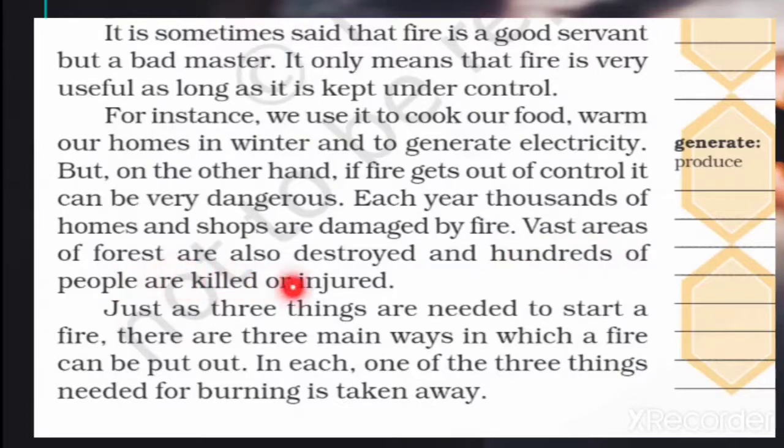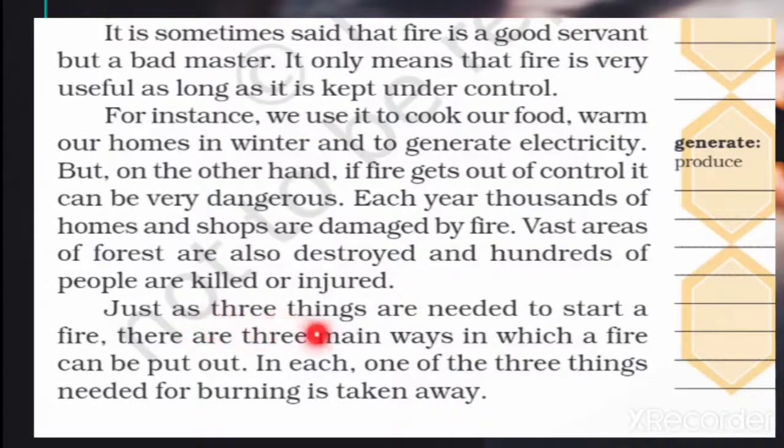Vast areas of forest are also destroyed and hundreds of people are killed or injured. Just one or two years ago, we know that this type of incident happened in Australia. Many animals were killed due to fire. So people and animals are getting injured and killed due to this fire. When it's out of control, that time it's really a bad master.